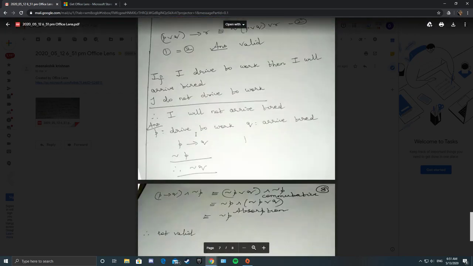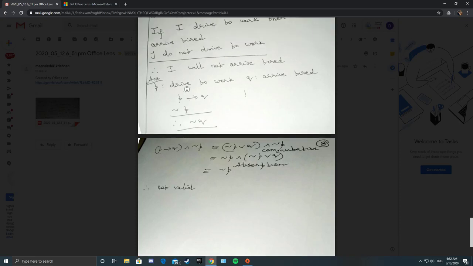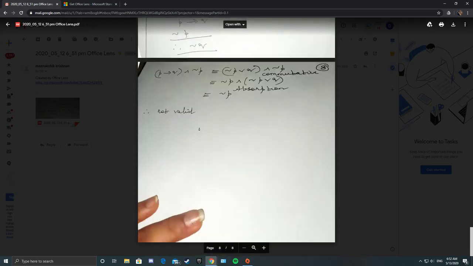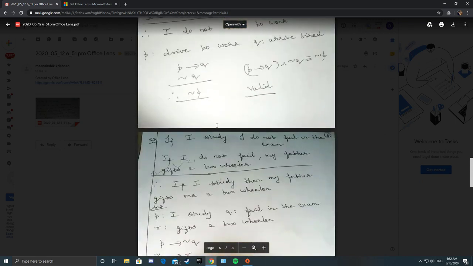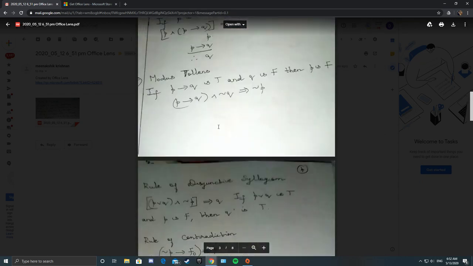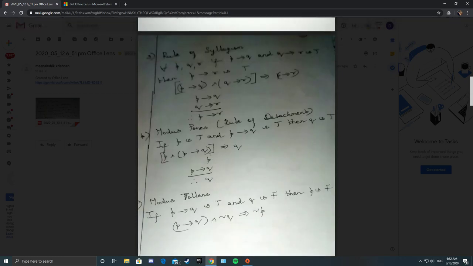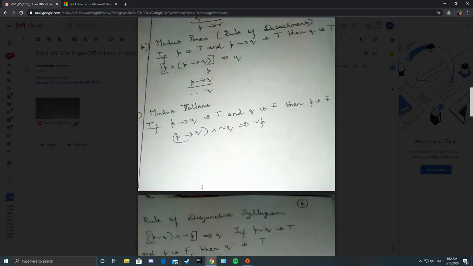So you can use modus ponens or modus tollens or syllogism, but syllogism is for two conditionals. So you see the rules. You don't have P conditional Q and P. You don't have P conditional Q and negation Q. Here you have P conditional Q and negation P. So you cannot use any of these three rules, 3, 4, 5.